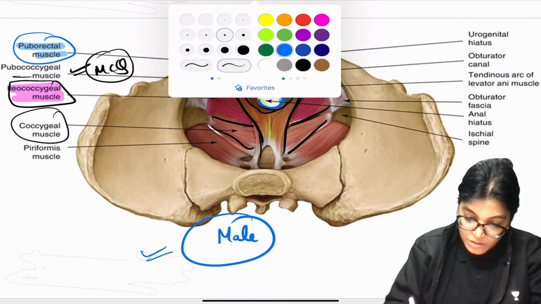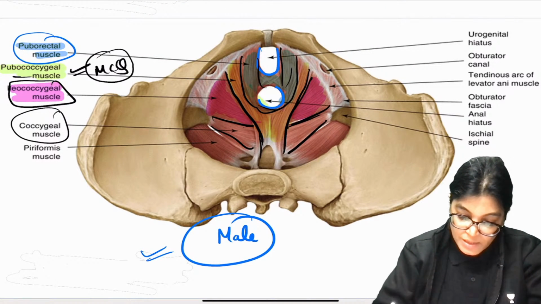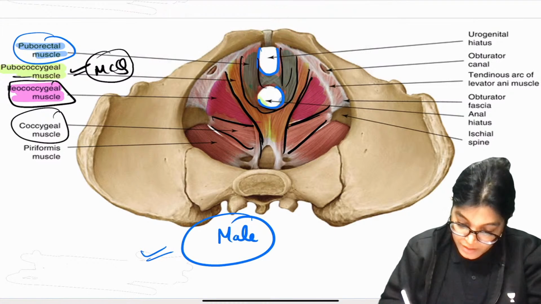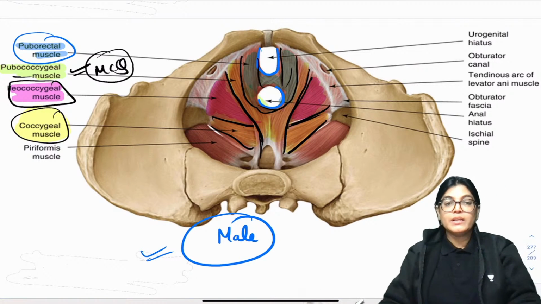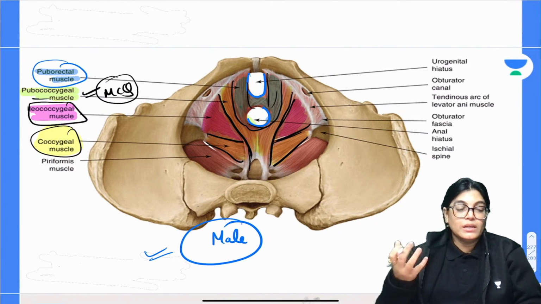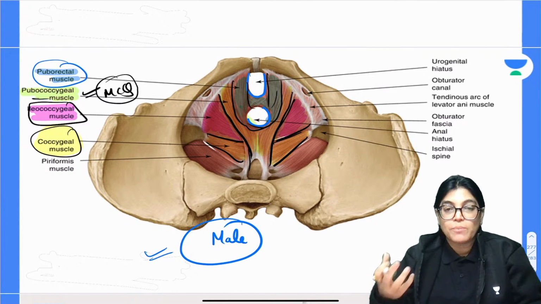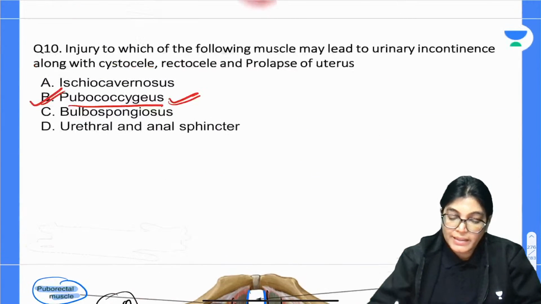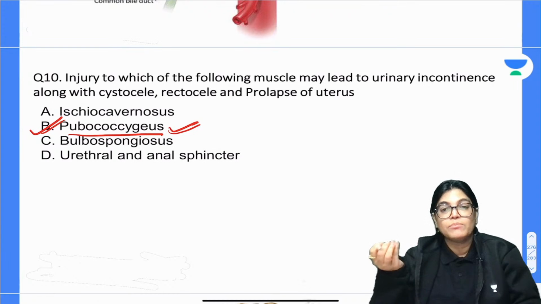Puborectal sling, we have the pubococcygeus muscle, and we have the coccygeus muscle. More posteriorly, here we have the coccygeus muscle. If there is an injury to the pubococcygeus muscle, it will lead to loss of integrity of the pelvic diaphragmatic support of the pelvic structures, and it can lead to prolapse of the urinary bladder, rectum, or uterus.